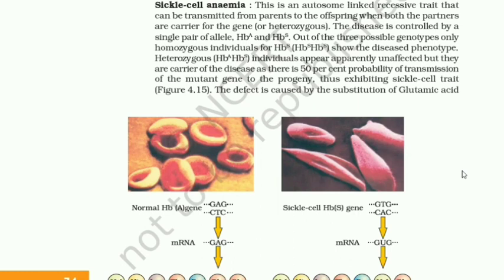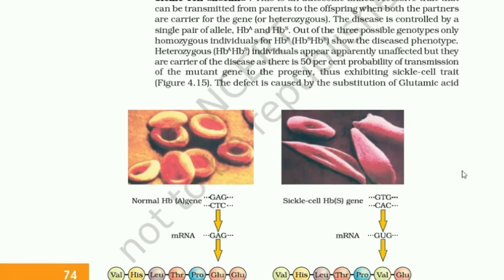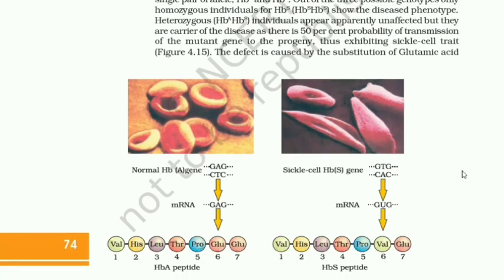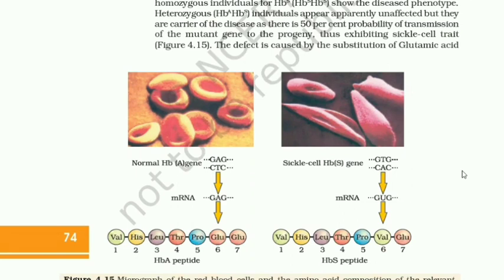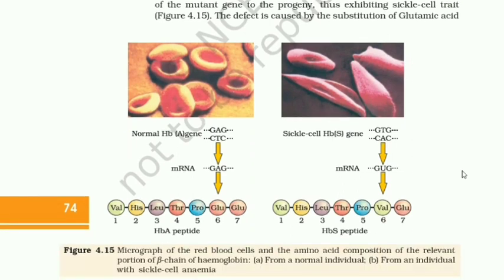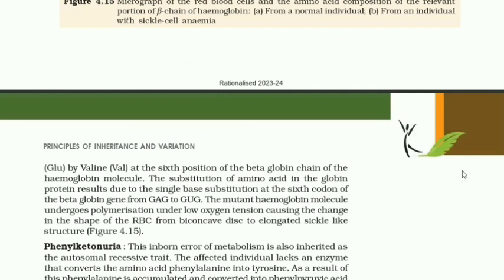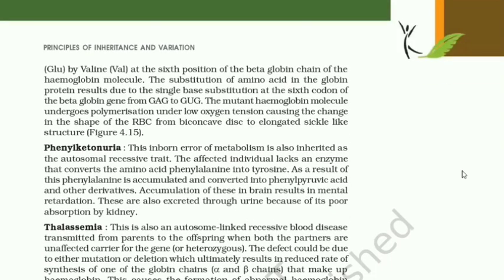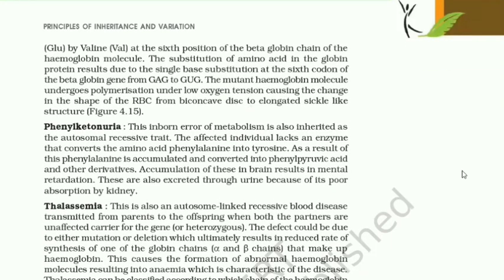Out of the three possible genotypes, only individuals homozygous for HBS show the diseased phenotype. Heterozygous HBA-HBS individuals appear apparently unaffected, but they are carriers of the disease as there is a 50% probability of transmission of the mutant gene to the progeny, thus exhibiting sickle cell trait. The defect is caused by substitution of glutamic acid by valine at the 6th position of the beta globin chain of the hemoglobin molecule.